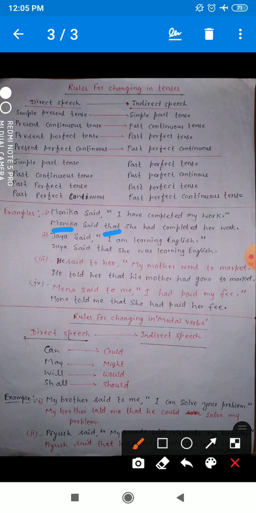Okay, now see, I is the first person, and you know first person pronoun changes according to the subject of the reporting verb.